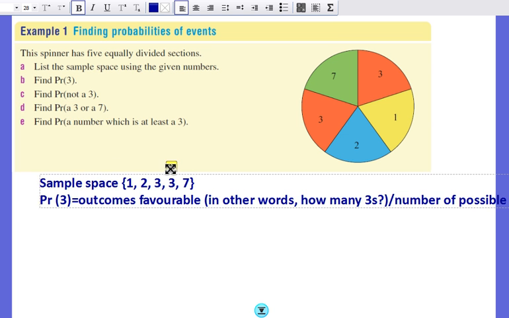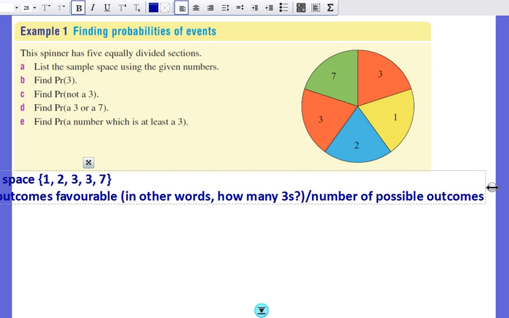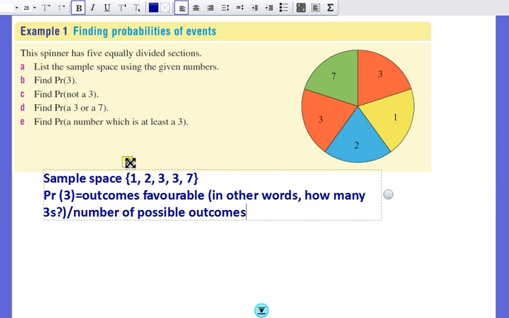So the probability of 3 is equal to the number of favourable outcomes, 1 here and this other one here, so it's 2, divided by the total number of outcomes, 1, 2, 3, 4, 5. So the probability of 3 is 2 over 5.